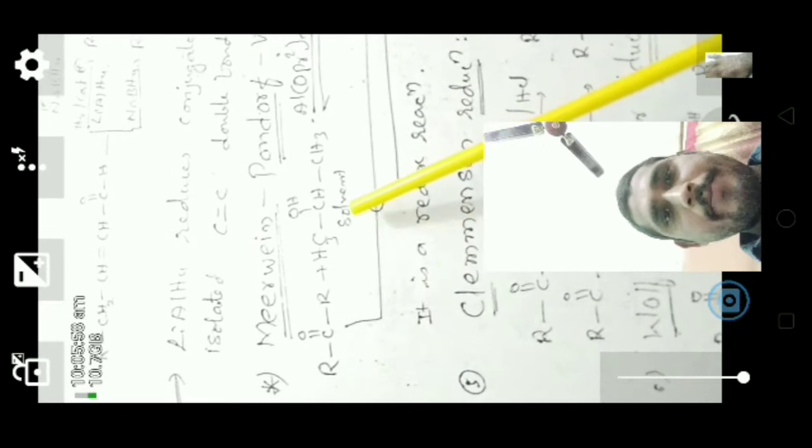Next, the Meerwein-Ponndorf-Verley reduction reaction, the MPV reaction. Here, a ketone, when we react with a secondary alcohol as solvent in the presence of aluminium isopropoxide, gives a secondary alcohol and a ketone. So it is called the MPV reduction reaction, and it is also a redox reaction.